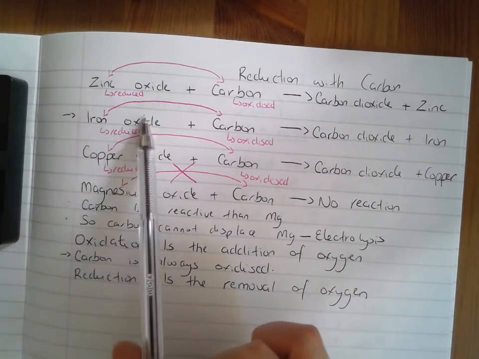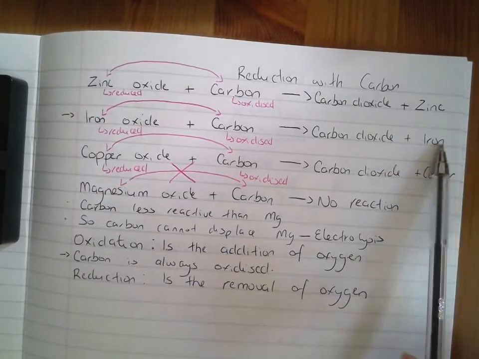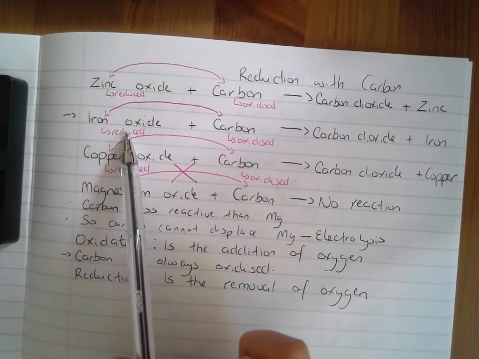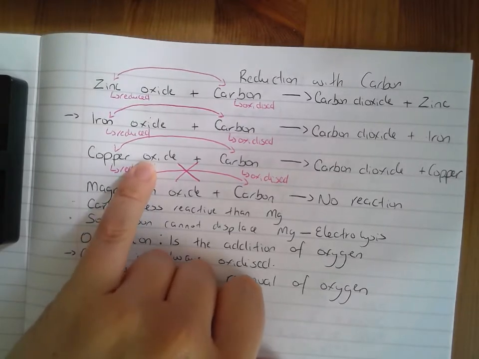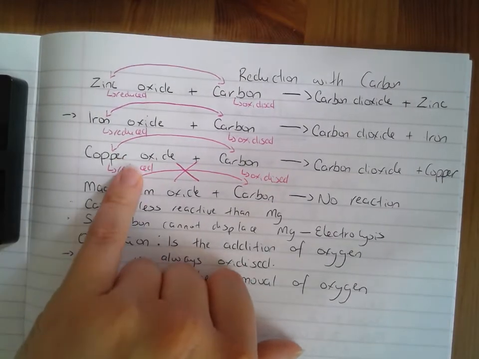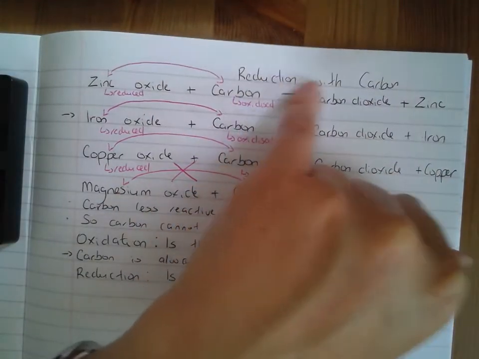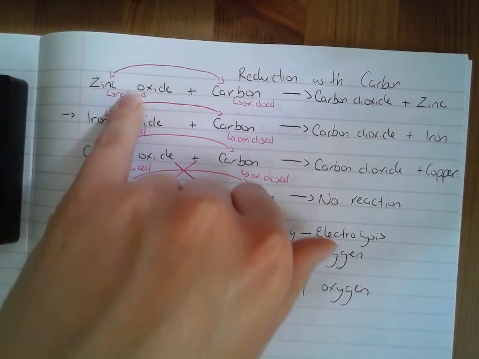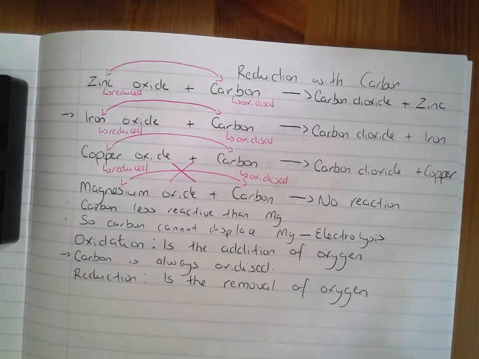In the next equation, iron oxide is being reduced. It's got oxygen on the left, iron oxide, but there's no oxygen with iron on the right. The next one, copper oxide, is being reduced. Copper is with oxygen on the left-hand side, but on the right-hand side, there is no oxygen with copper. Copper oxide loses oxygen, so I can say copper oxide is reduced. That's why it's called reduction with carbon, because the metals get reduced because of the carbon. They lose oxygen because of the presence of carbon.